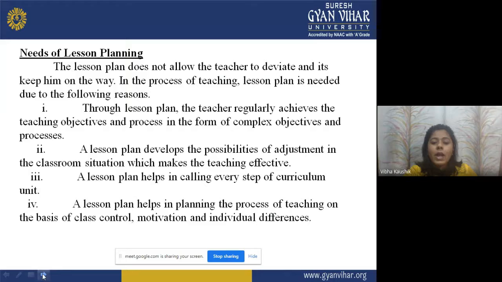Third, a lesson plan helps in covering every step of the curriculum unit. The fourth one, a lesson plan helps in planning the process of teaching on the basis of class control, motivation, and individual differences. When a lesson plan has been made, it helps the teacher to control the class, to motivate the students, and to address the individual differences of the learners, so that every individual will be benefited from the teaching learning process.